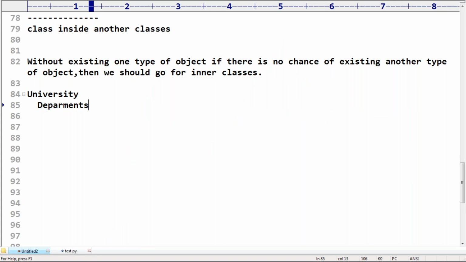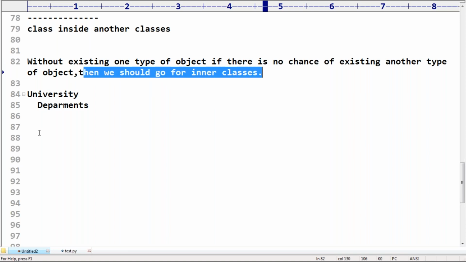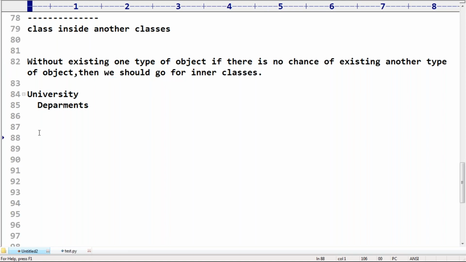Without an existing university object, there is no chance of an existing department. That's why, without the existence of one type of object, if there is no chance of another type of object existing, then we should go for inner classes. Sir, how can you define this combination? Class university, and within that we have to take class department. Are you getting it? Of course, the remaining members are the same. Anyway, don't worry about that.